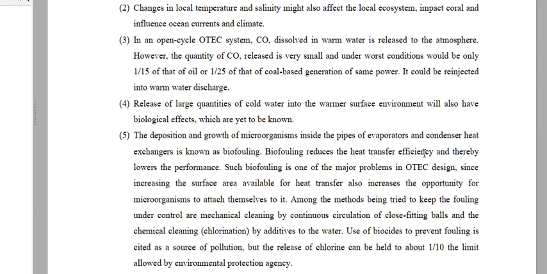Now release of large quantities of cold water into the warmer surface environment will also have biological effects which are yet to be known. So this is another environmental impact.